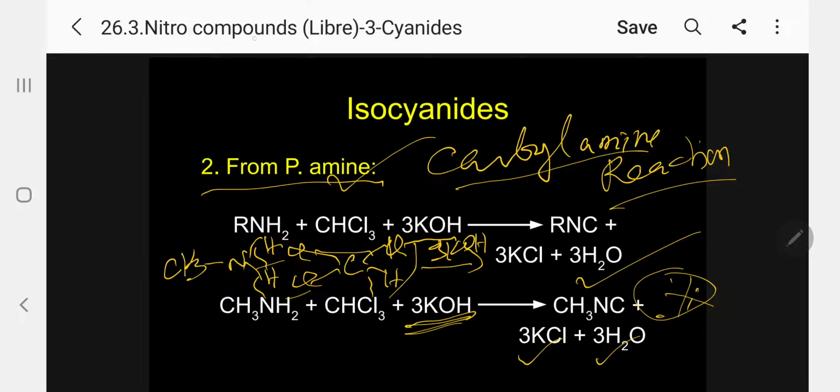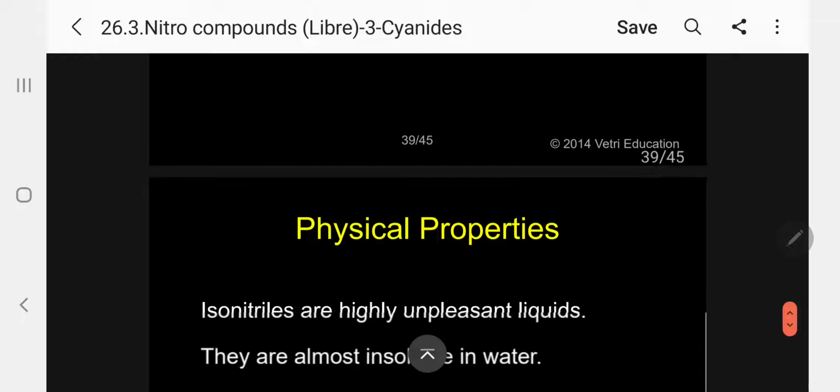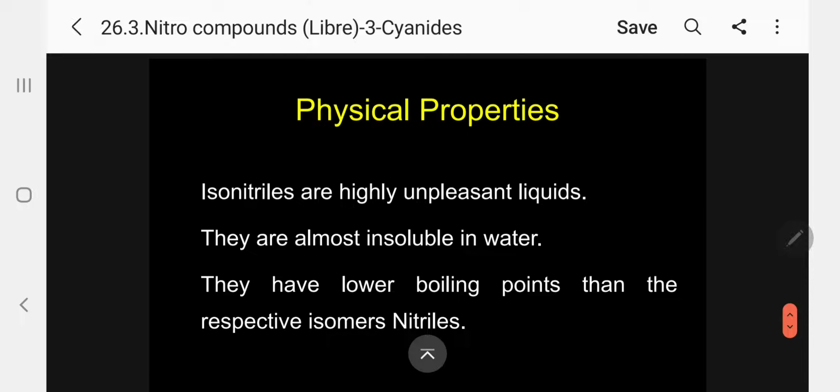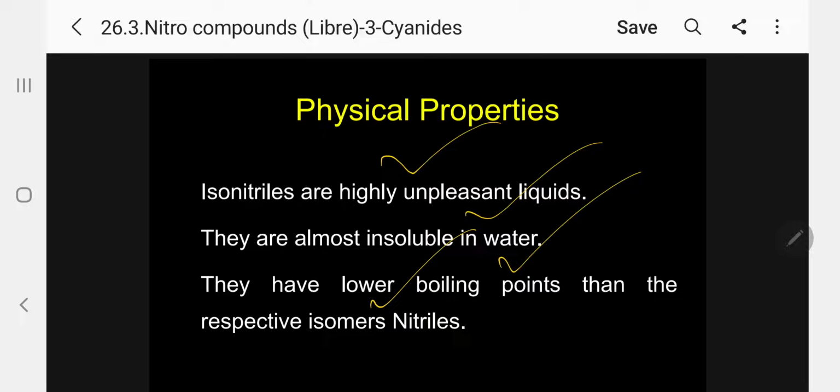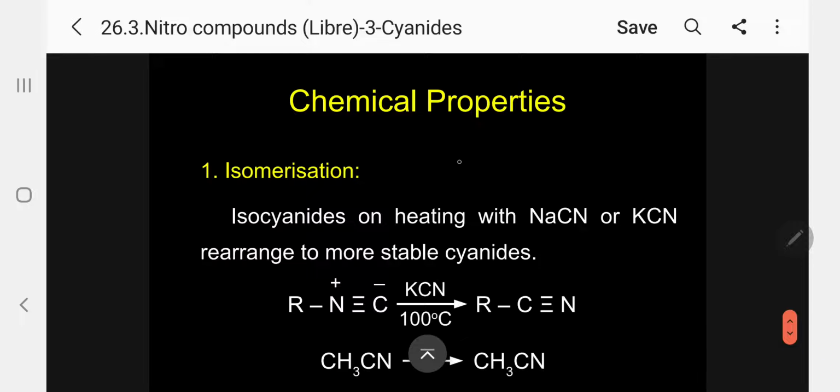This is the carbylamine reaction. Coming to properties, isonitriles are highly unpleasant liquids. They are almost insoluble in water. They have a lower boiling point than the respective isomer nitrile. Lower boiling than nitrile.